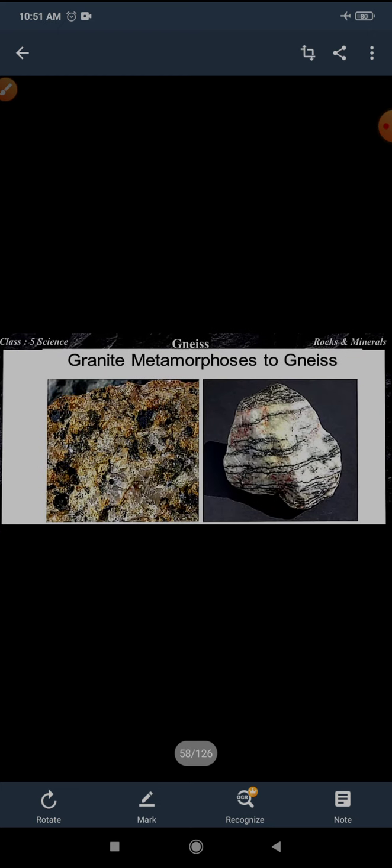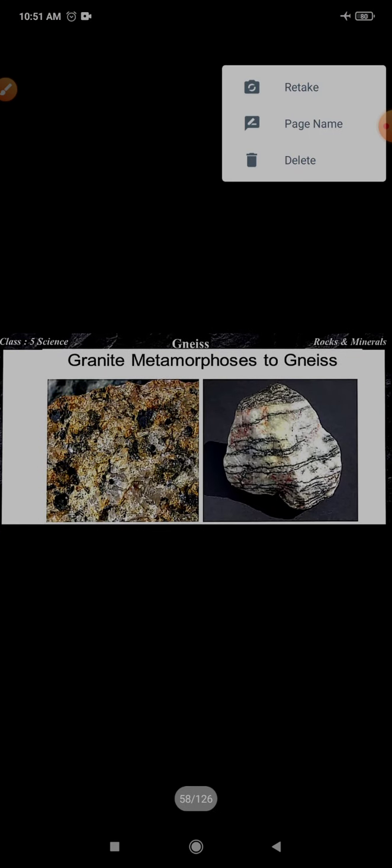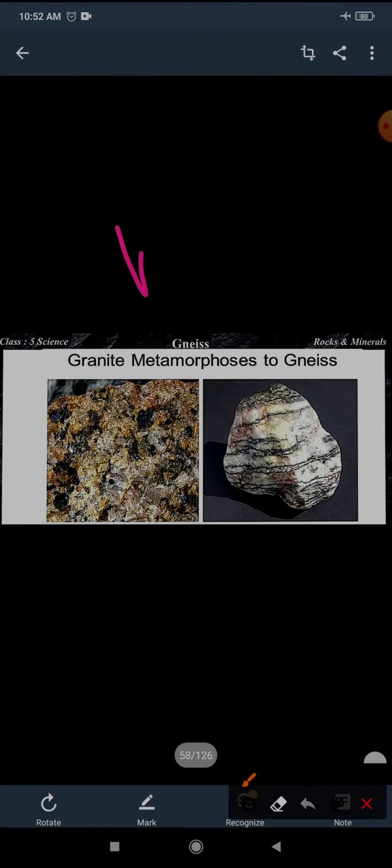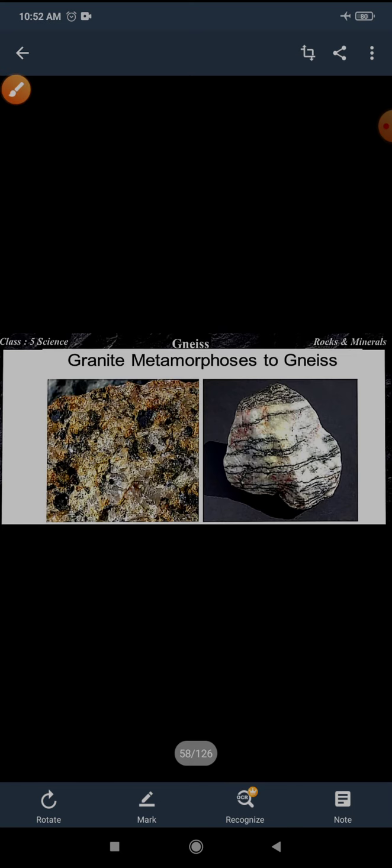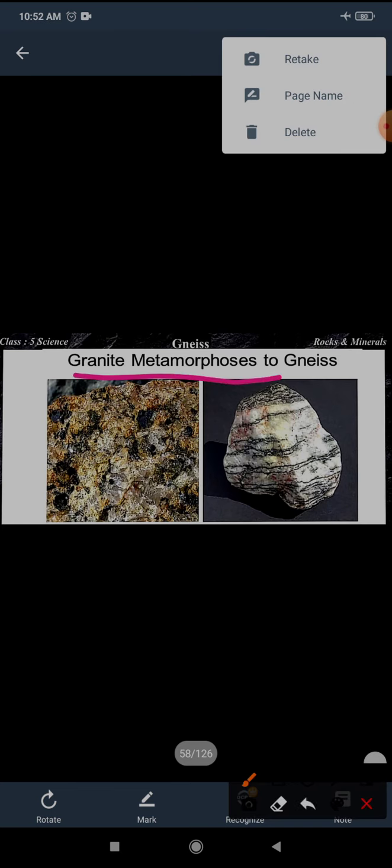Now the next is gneiss. It is pronounced as "nice", the G is silent. It is formed from granite. Here you can see the topic already mentioned: granite metamorphoses to gneiss.